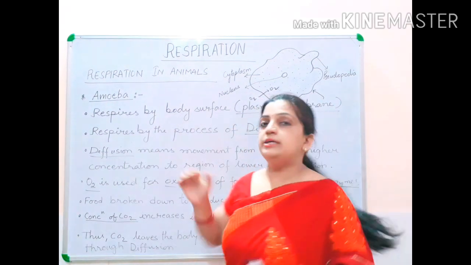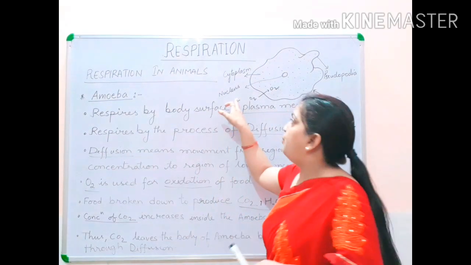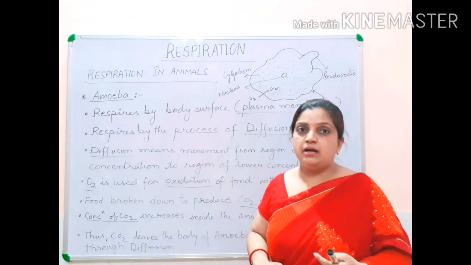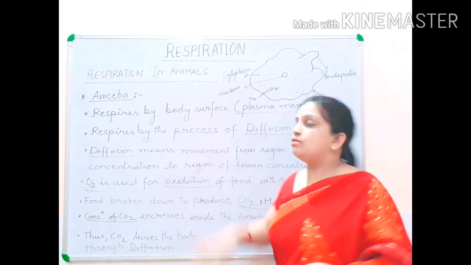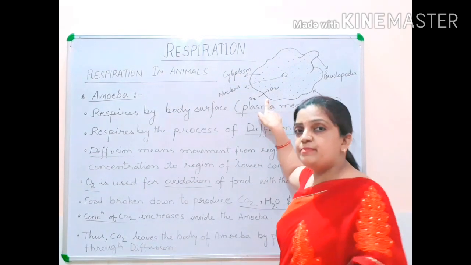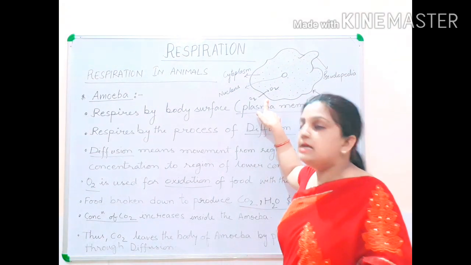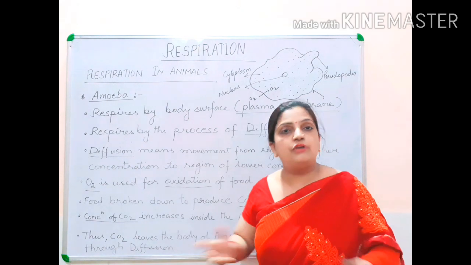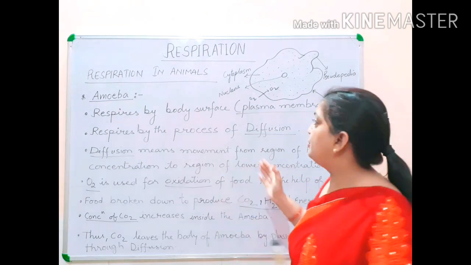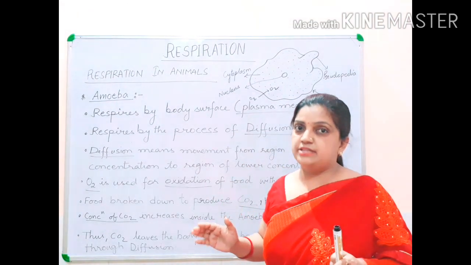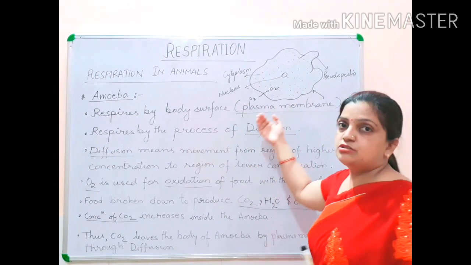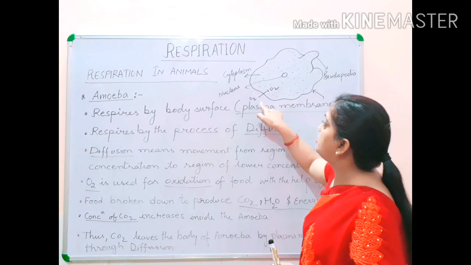Similarly, here also the same happens. In the water, dissolved oxygen is more, and inside the body of amoeba, the oxygen amount is less. So from the region of higher concentration, oxygen will cross the semi-permeable plasma membrane and enter inside the body of amoeba. Did you understand? I hope it is clear how the movement takes place from higher to lower. Here oxygen was more outside, and because of movement from higher concentration to lower concentration, oxygen is moving inside the body.